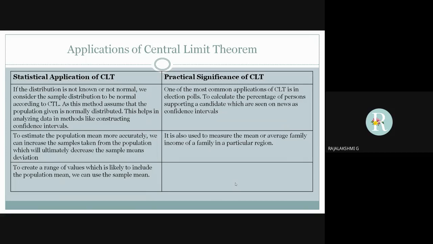Talking about practical significance of CLT, it is one of the most common applications of CLT in election polls, and it is also used to measure the mean or average family income of a family in a particular region.